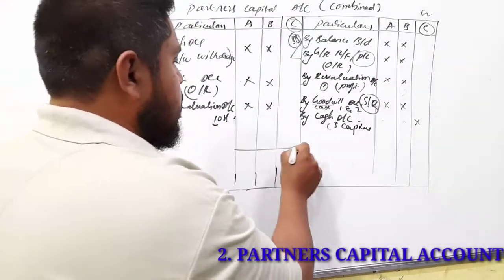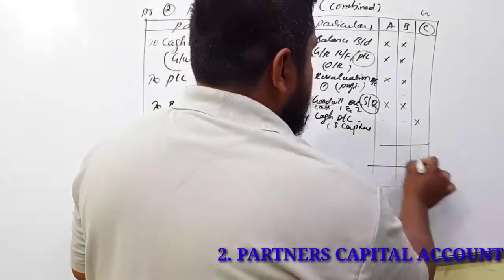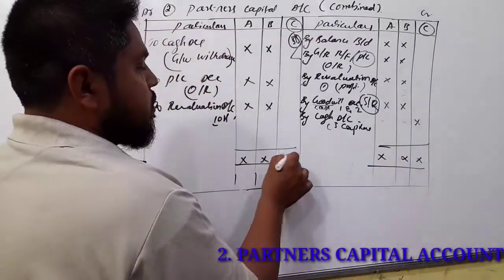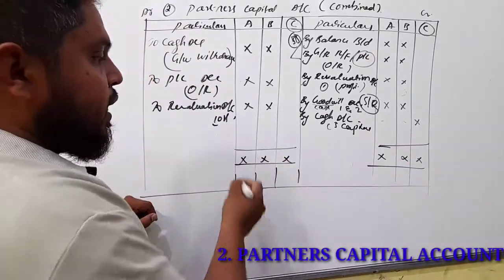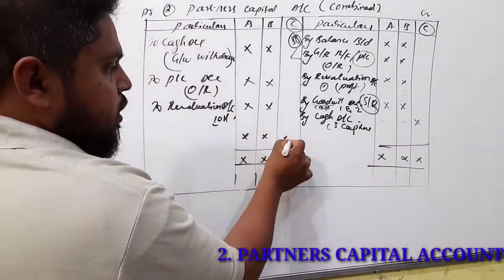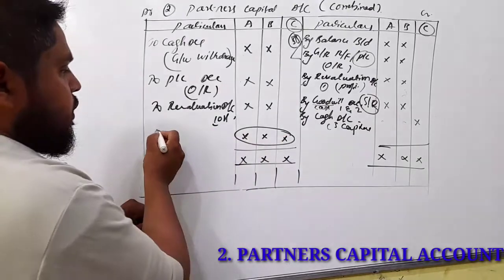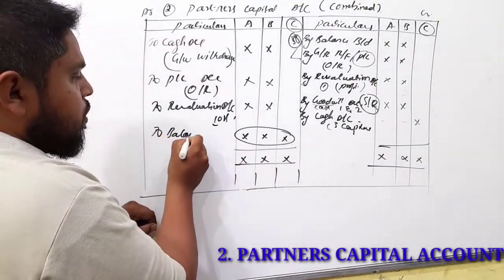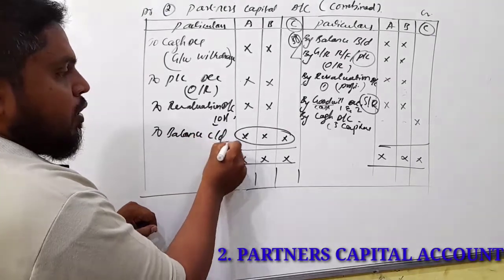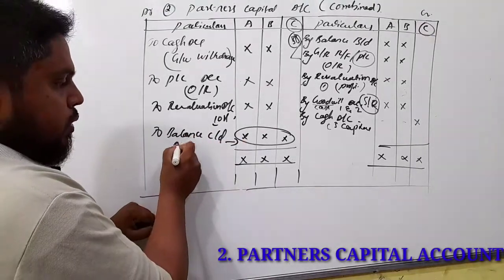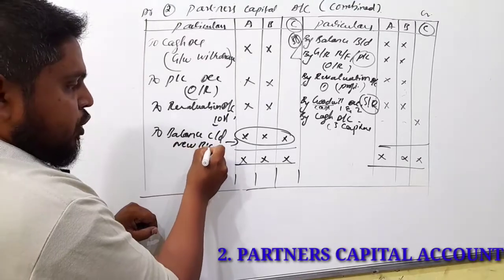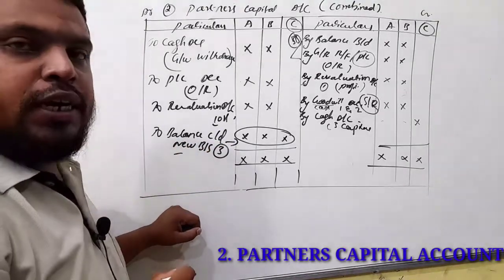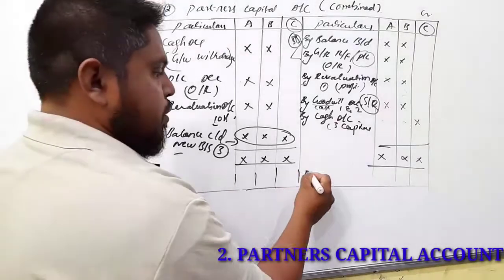Now you have to close. So credit balance minus debit balance. This will be the balance. This balance figure is transferred to the balance sheet as balance carried down. So this amount is transferred to the new balance sheet, that is the third step under admission and retirement.